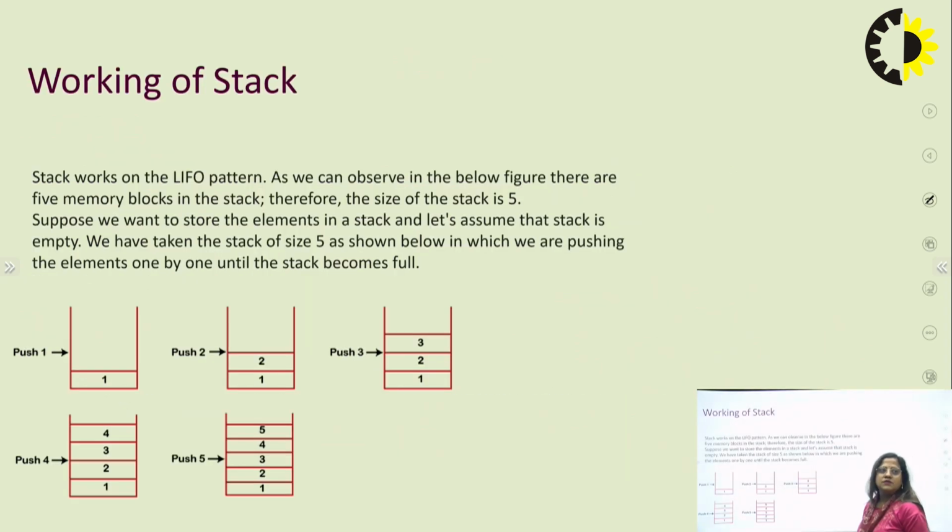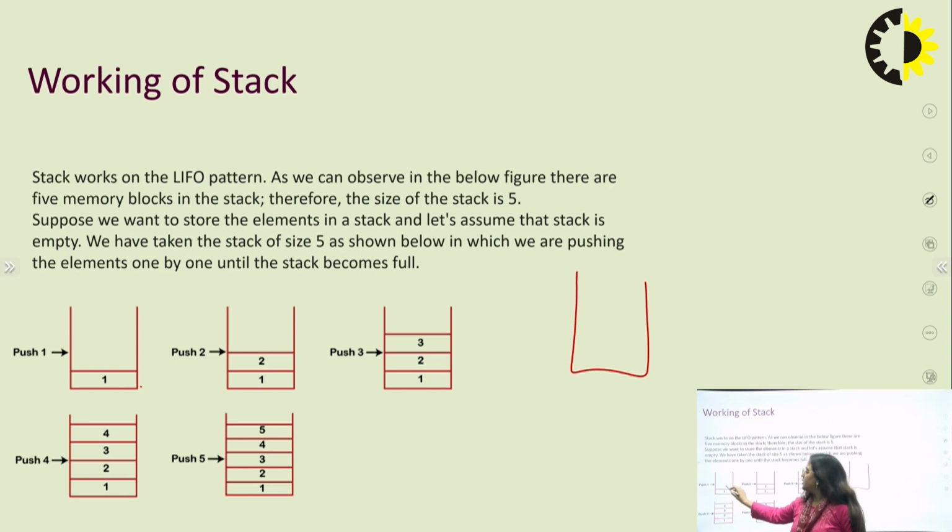Now the working of the stack, how it works. A stack has a vertical form like this. If this number is 1, then the stack has only one element, and top is 0, 1, 2, 3. According to this, top is here.